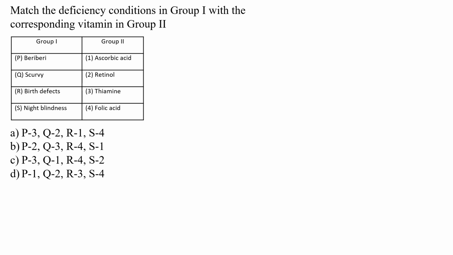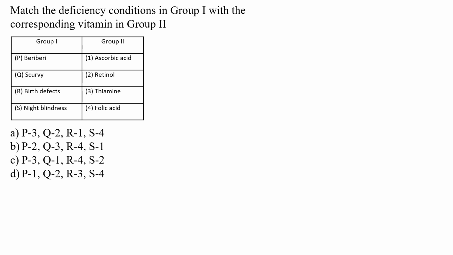Now the next question is a match the following question, where group 1 carries the deficiency diseases and group 2 carries vitamins associated with deficiency diseases. So we know that various deficiency diseases are caused by deficiency of various vitamins. In this question, first of all, you have to mark what you know.